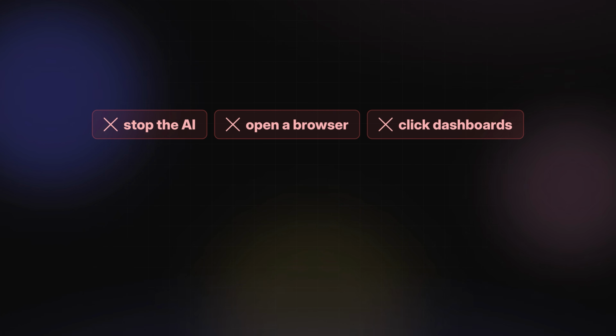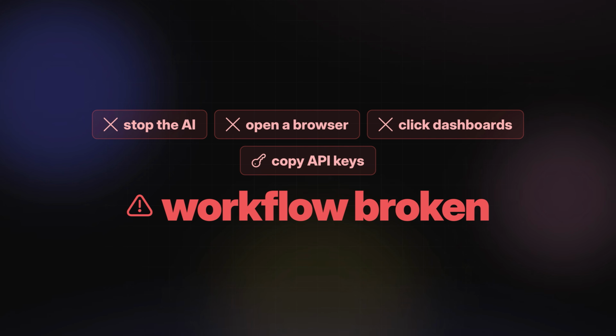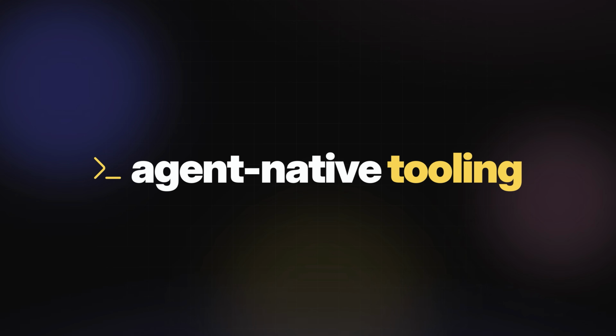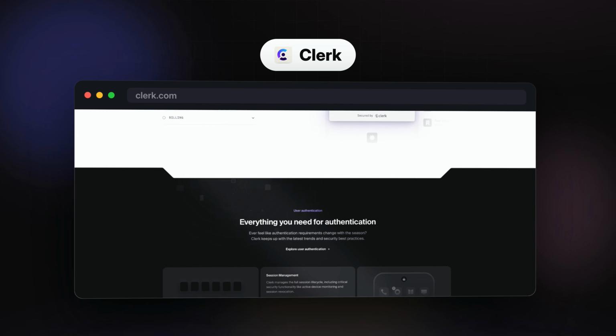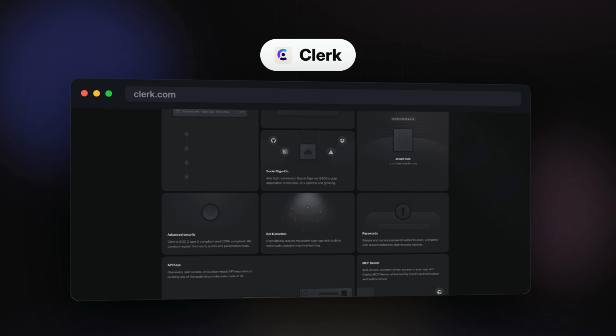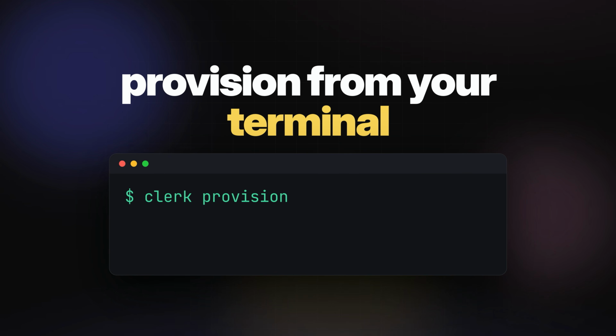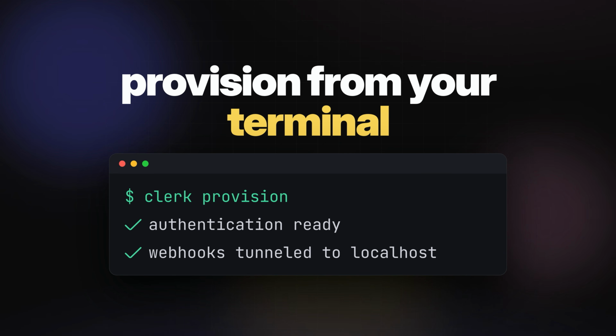But an agentic system only works if you use tools the agent can actually control natively. The moment you have to stop your AI, open a browser, click through dashboards, and manually copy API keys, you break the entire workflow. This is why we are strictly using agent native tooling today. We are going to use a plugin system to use the Clerk CLI to let the agent securely provision our authentication and tunnel webhooks directly from our terminal.